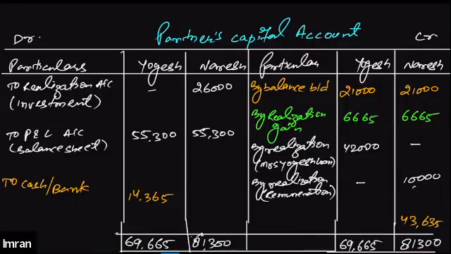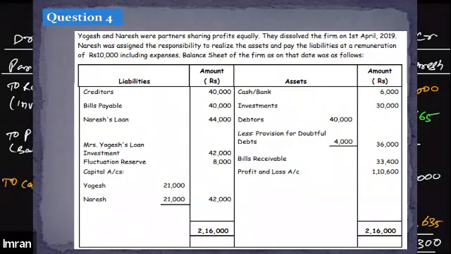Now, instead of asking him to pay 43,635, can't we just adjust this amount towards his loan? Since the firm is required to pay him 44,000 and he is required to pay back the firm 43,635, can we just adjust this amount with his loan account? Don't you think so? Yes or no? Yes, sir.